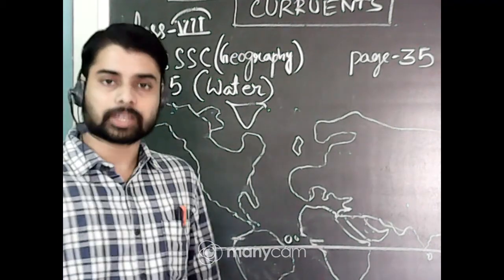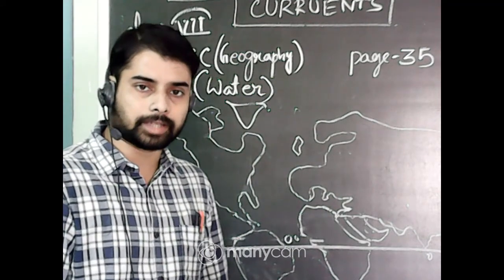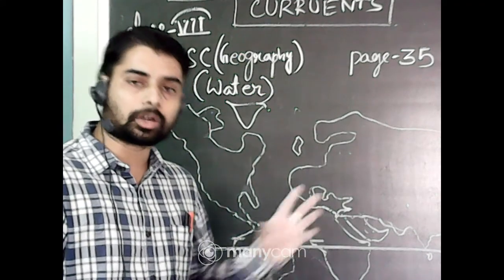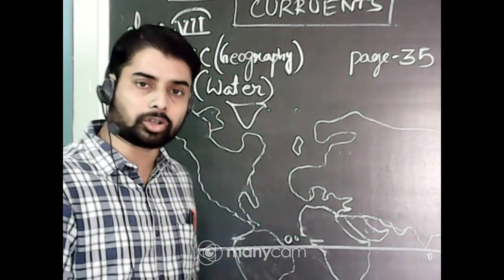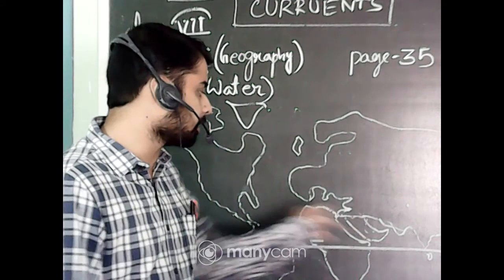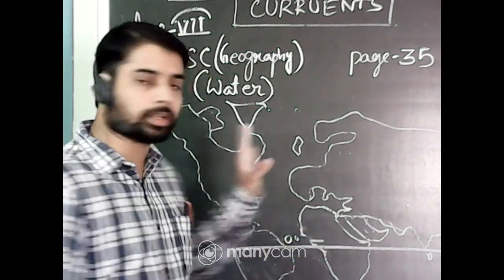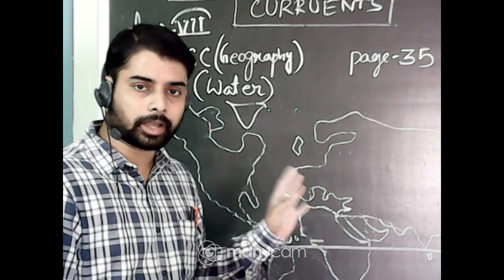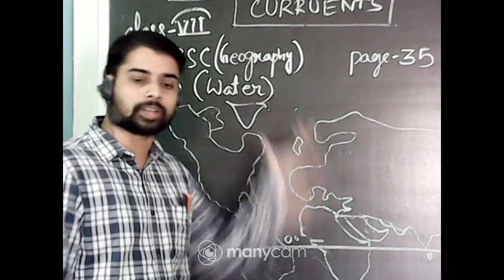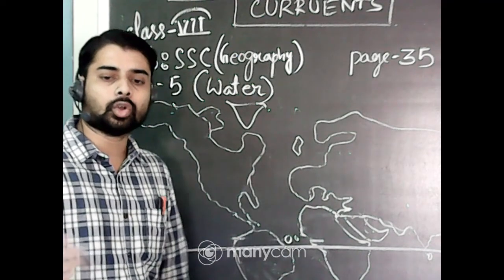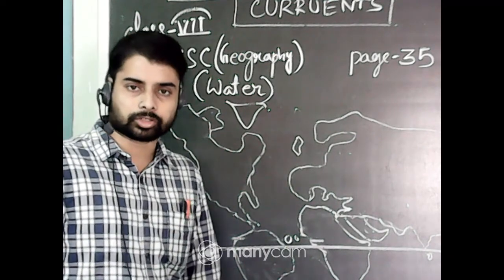latitudes. Such as the equator, they get continuous daylight, and they get the sunlight or sun rays directly and become very hot. So most of the deserts, the Sahara desert and all the desert regions, are situated there. It is very hot and humid. On the other side, the regions such as the polar regions, the north and south pole, receive a very low amount of sun rays, and the sun rays fall at a slanted position.